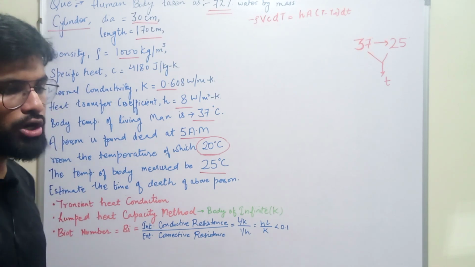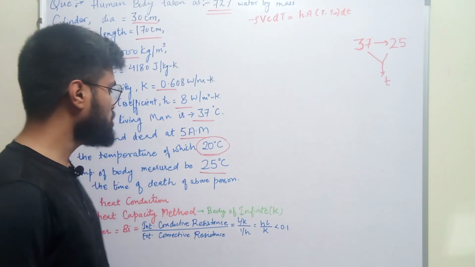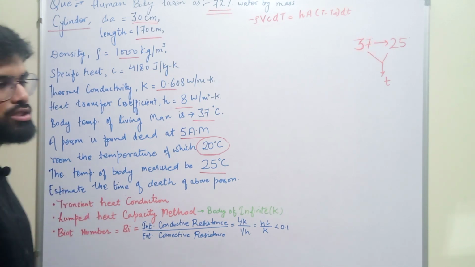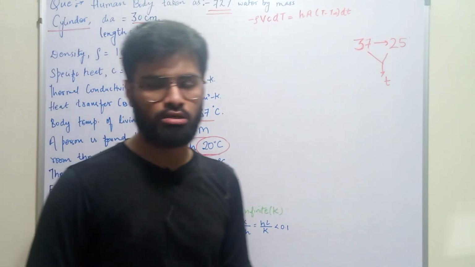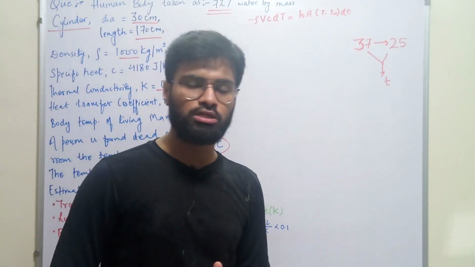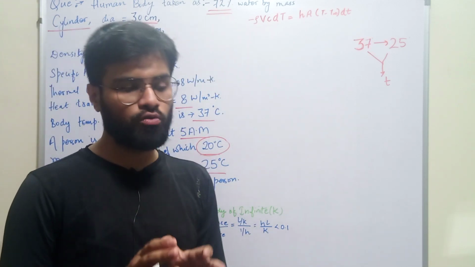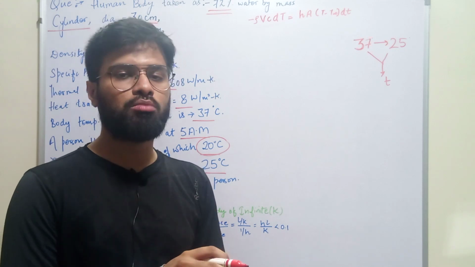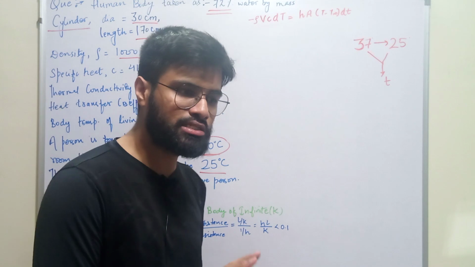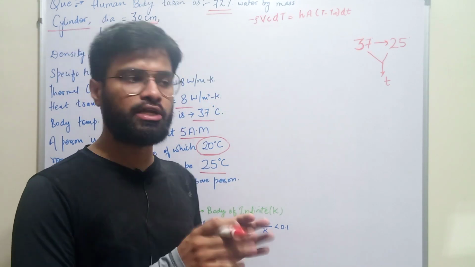So the temperature of the body is changing with time. This is a transient heat conduction problem, and here we will apply the lumped heat capacity method. So what is the lumped heat capacity method? In the lumped heat capacity method, we take the temperature of the body to be uniform throughout. If it is 40 degrees Celsius, then the whole body will be at 40 degrees Celsius.